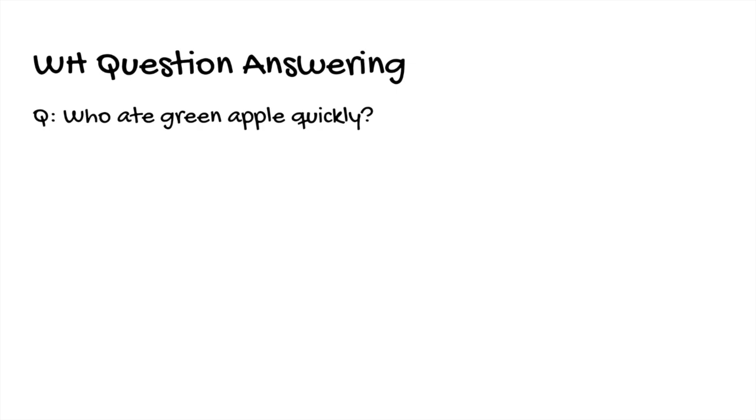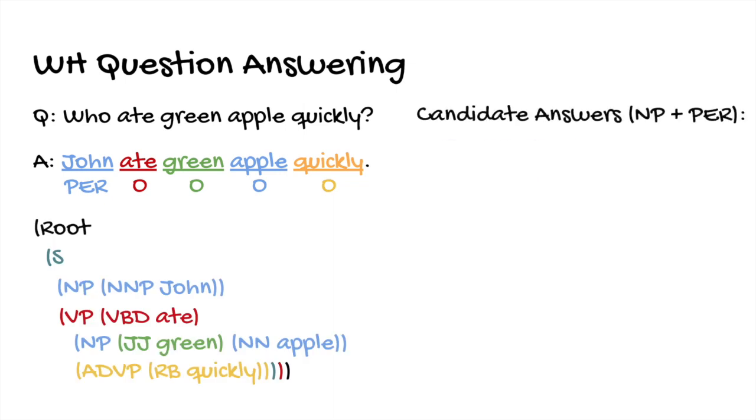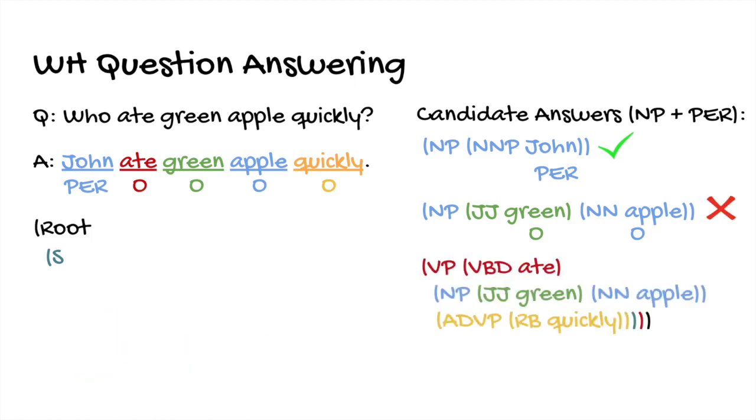Consider the same example after the NER and parse tree are generated. John is selected at first, since it forms the NP itself and is tagged as a person, which exactly fits the requirement of answering the WH question. As the loop continues, green apple is selected as well, but this NP doesn't contain any person tags. Similarly, ate green apple quickly is also discarded because it is a VP instead of NP.